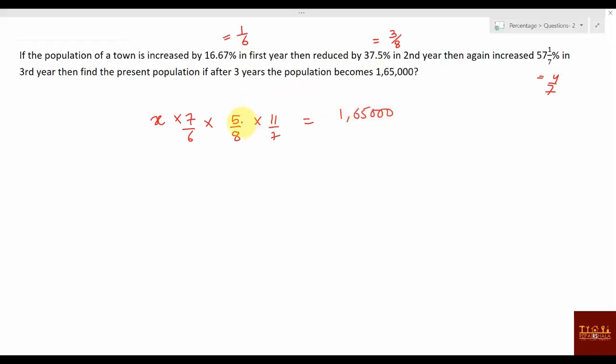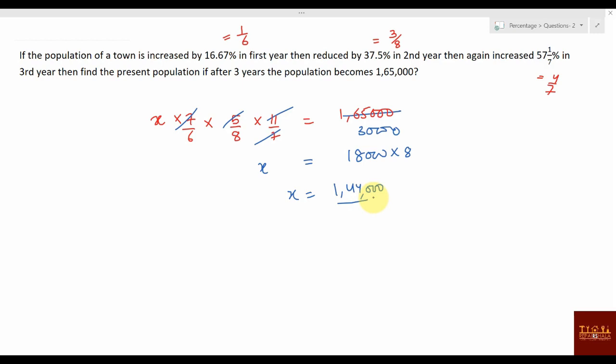So this is 55, which will become 3, and 7 7s are gone. Now 3,000 into 8, 3,000 into 6, so 18,000. 18,000 into 8, what is 18 into 8? 144. So actually the amount was 1,44,000 and now it is becoming 1,65,000.